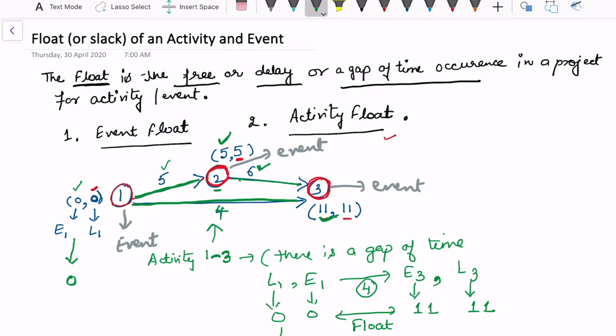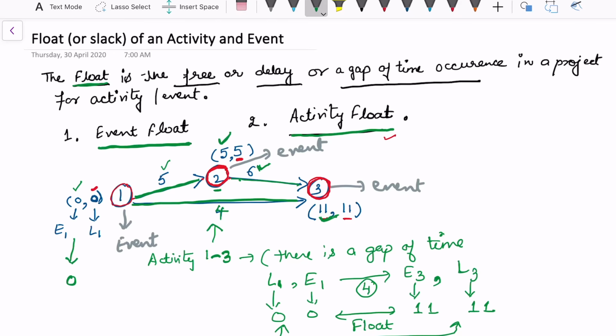So this gap, whether understood from the earliest point of view or the latest point of view, is named float. We can write this as float, and in some cases define it as activity float. Depending upon how we want to understand the float, we can then bifurcate it.